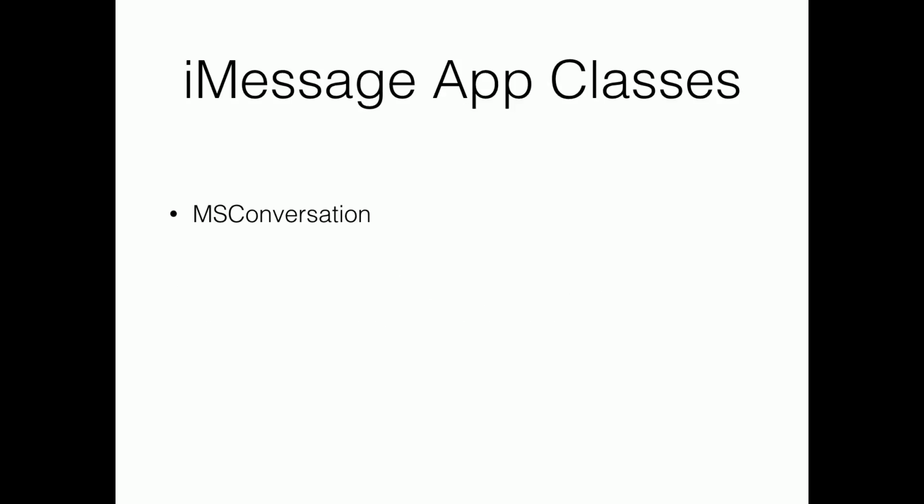iMessages app classes, we are going to see a lot of these classes when you're actually writing code. MSConversation is basically the conversation thread that is going on. MSMessage represents each individual message. MSMessageLayout is the bubble that you see, the bubble that goes in the text message.